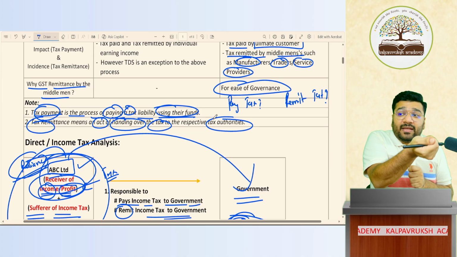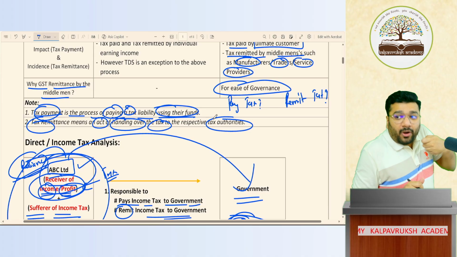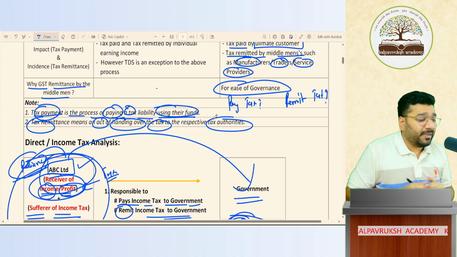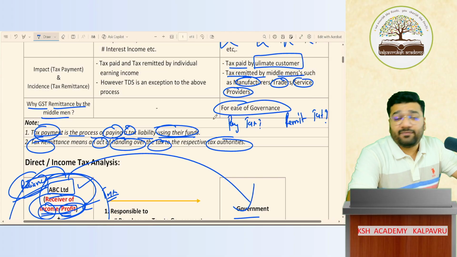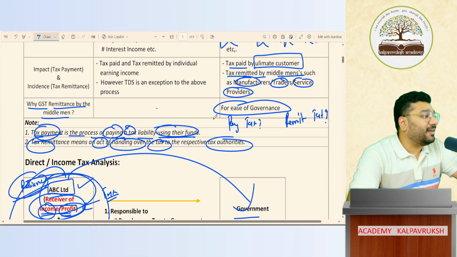So the act of giving the money is called remittance. From whose pocket the money is going, that is called tax payment. Got it? Not got it? Why is this important? Because if you're not clear with this, you cannot pass the journal entry. Is that clear? For journal entry it is very important, no?